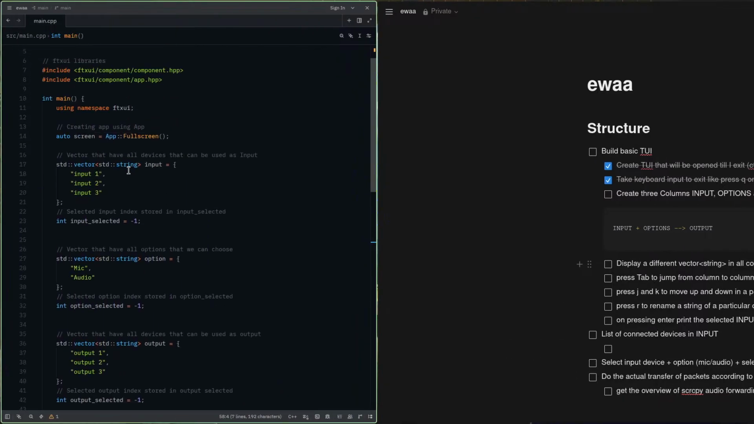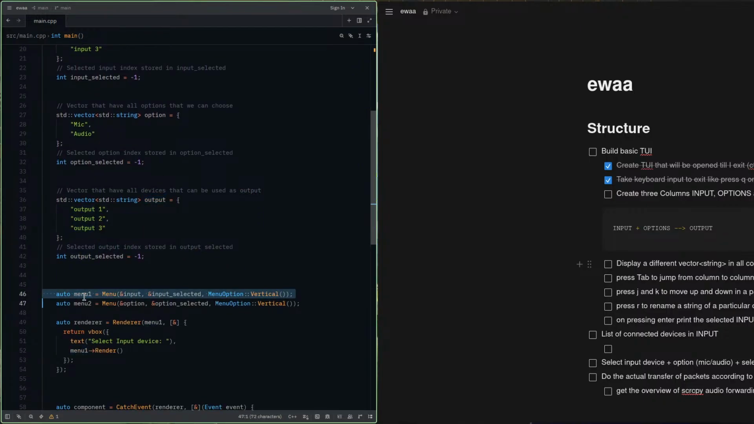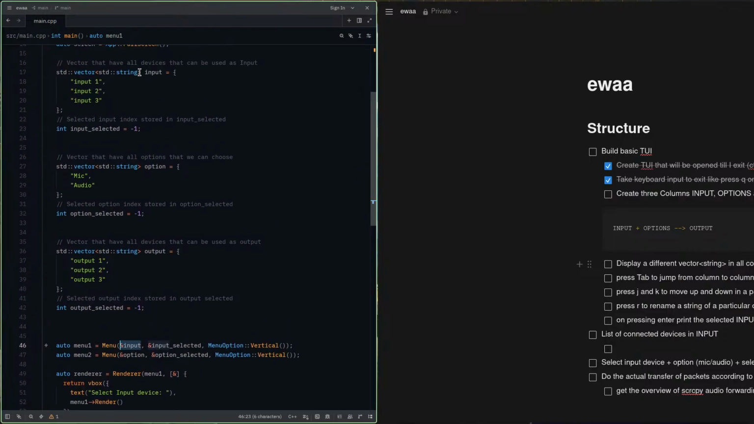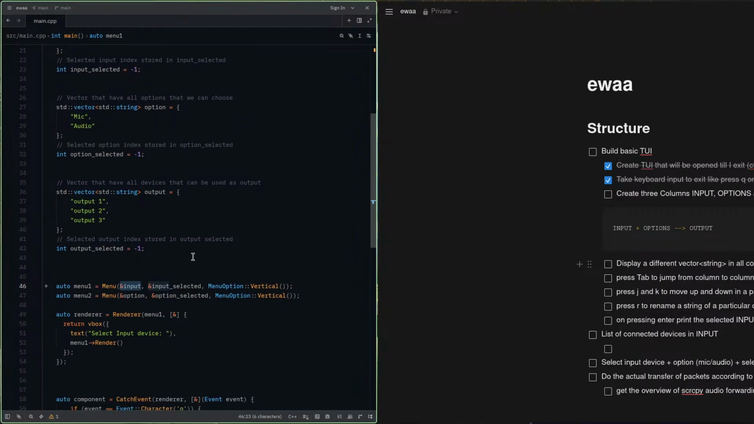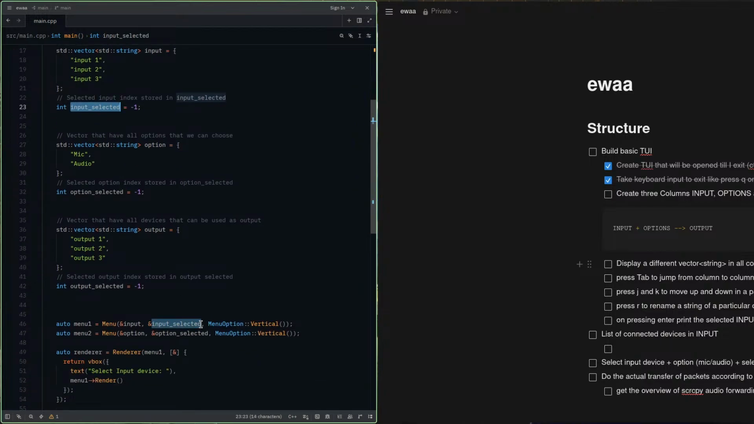So if you see here, I created three columns already, one with the input, one with the options, and one with the output. In FTXUI, when you create a menu, they ask you first for the data. For the data, I have given them my vector of strings, and then they ask you for an index. Basically, when you iterate through this menu or this string, they maintain an index in the variable that you pass here, which is the one you are currently on.